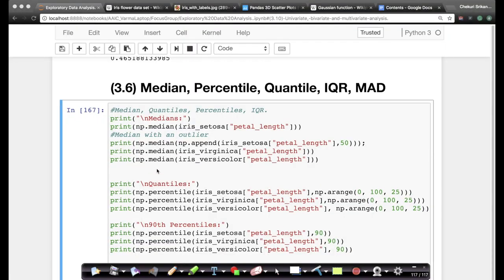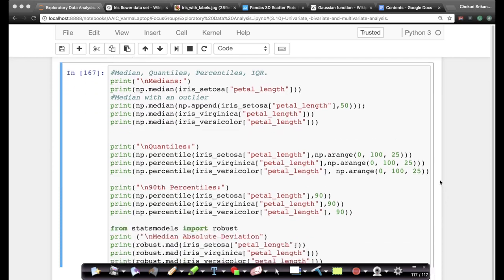So the median is the equivalent of the mean, and it's very, very simple to compute. All you have to do is simply sort and pick the middle value. Extremely simple.